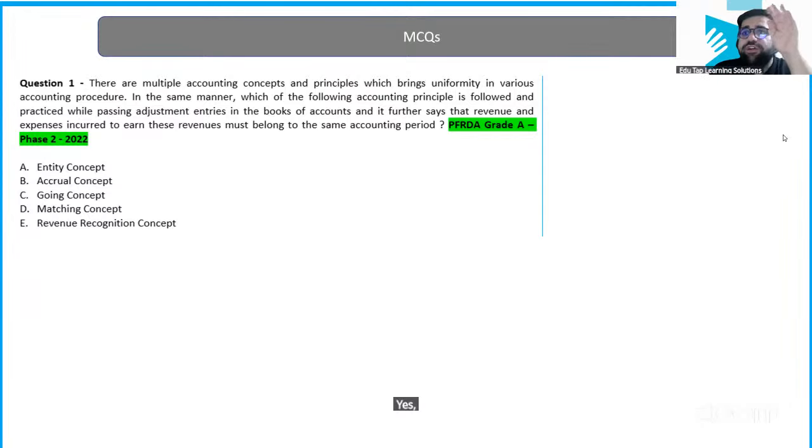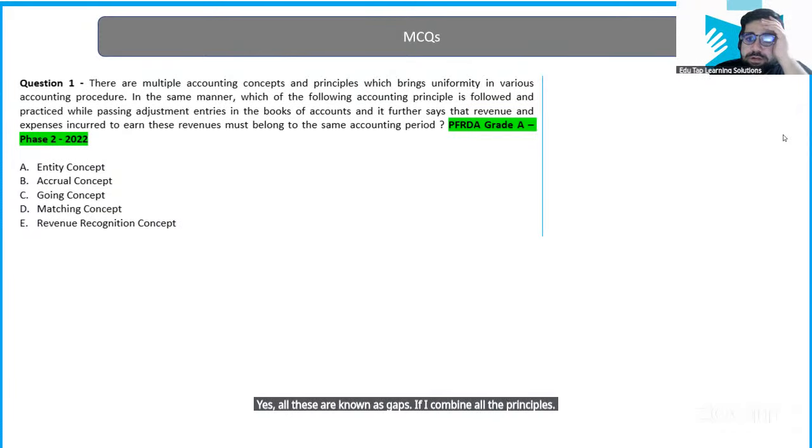Yes, all these are known as gaps if I combine all the principles. What was full disclosure? Full disclosure is basically like you are disclosing everything which is material and relevant for that particular economic event.